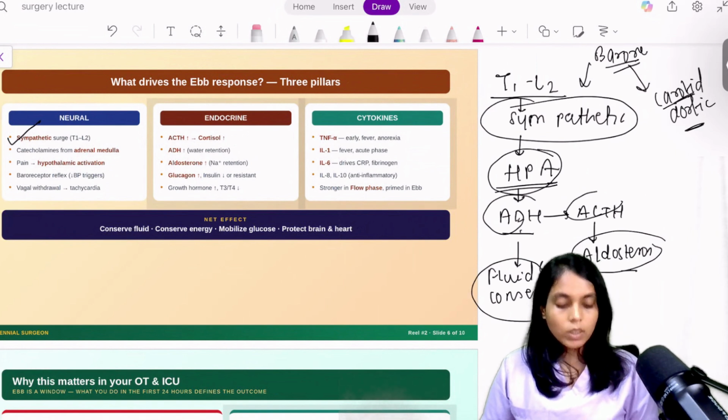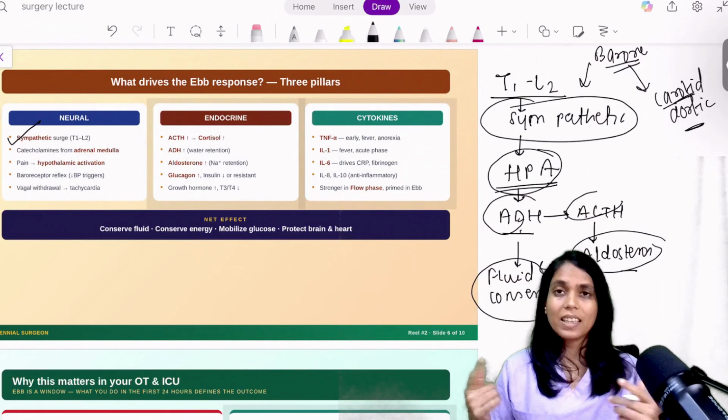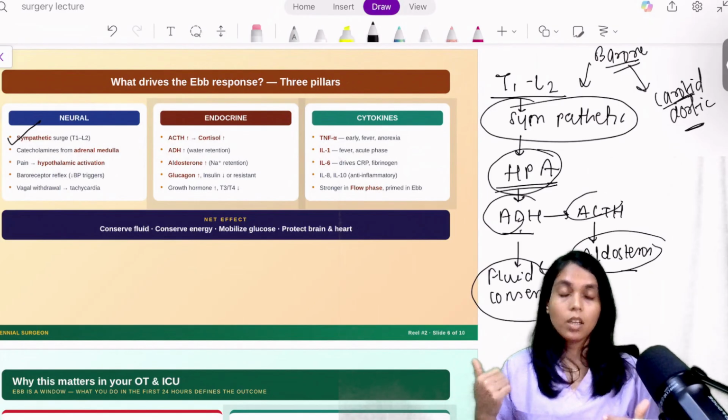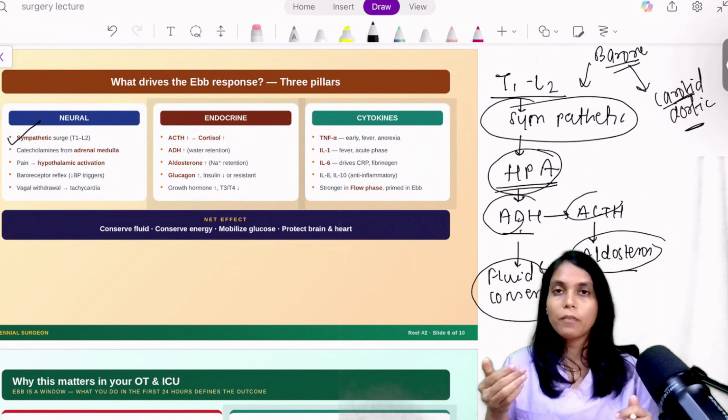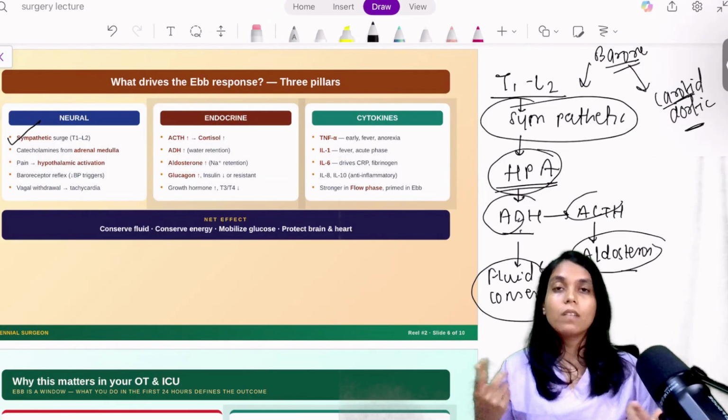Now, during this sympathetic pathway stimulation, there will be vagal withdrawal. What is the function of the vagus system? It will smoothen the body. It will cause parasympathetic activation, and that is the state when the body is in its normal state. If some person is meditating more, then at that time there is vagal stimulation, but in a fight and flight situation one will need that vagal withdrawal, and that vagal withdrawal will cause tachycardia, because the body takes this ebb phase as a fight and flight situation.